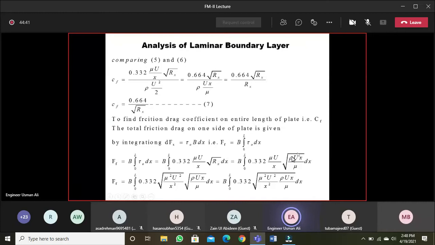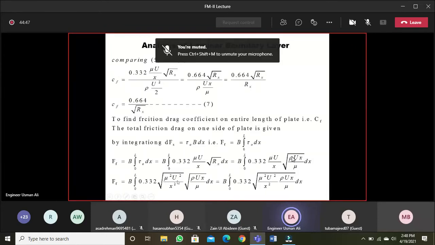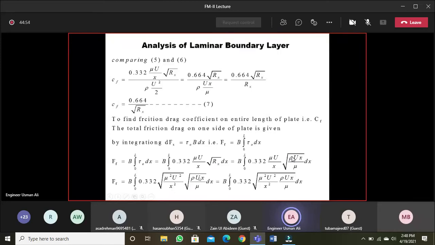If you want to take this term under the root, you take the square of it: mu square u square x square into rho ux over mu.